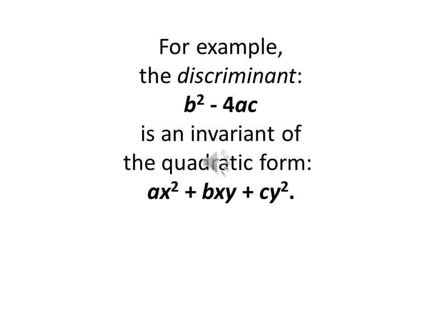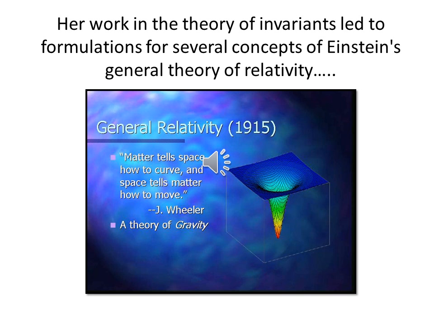For example, the discriminant b^2 - 4ac is an invariant of the following quadratic form. So if this form is transformed, its discriminant b^2 - 4ac will never change. And even Einstein used it for his general theory of relativity. So he took some formulation from several concepts of Emmy Noether's theory to do some work.